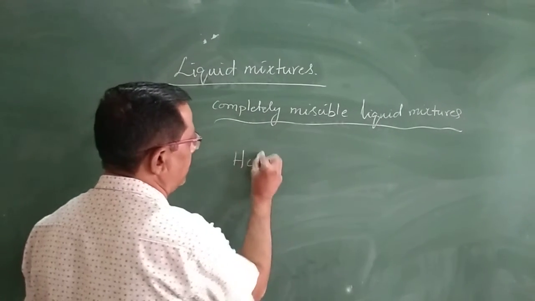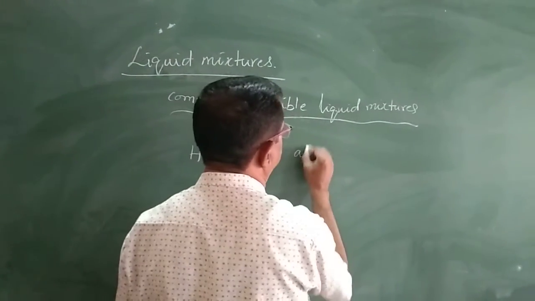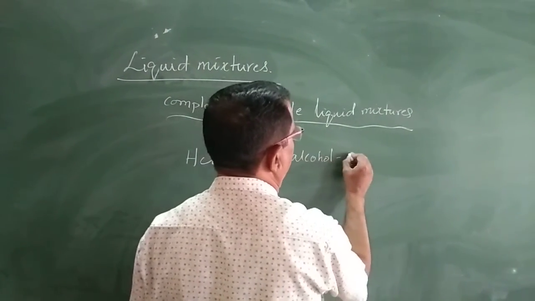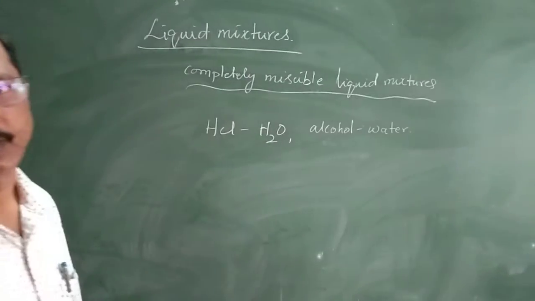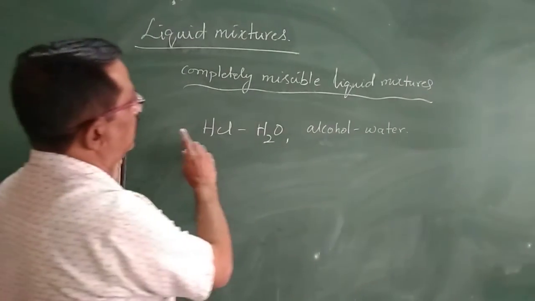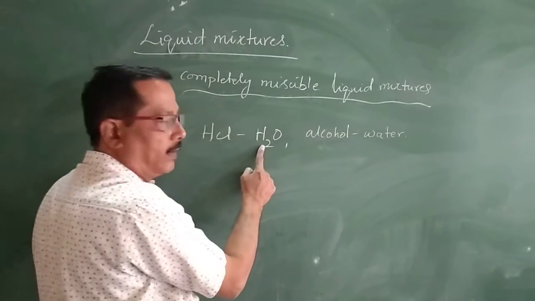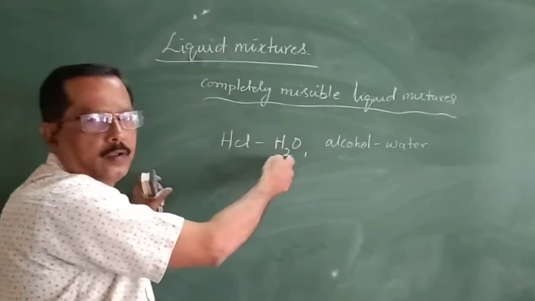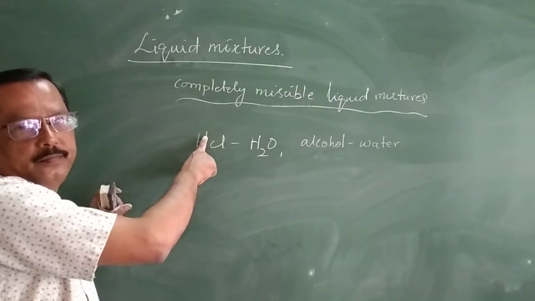Example: HCl and water, alcohol and water. Here HCl, hydrochloric acid, dissolves in water to give a clear solution. In the same manner, water is also dissolved in HCl.